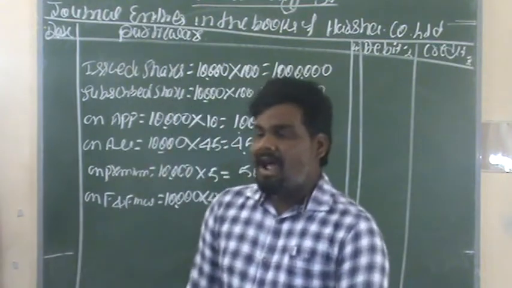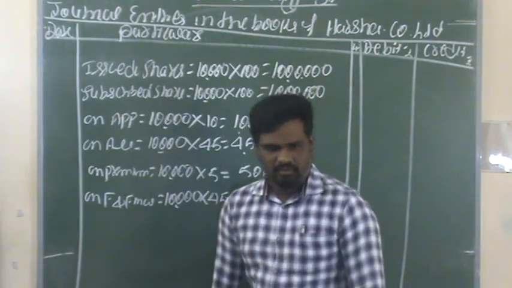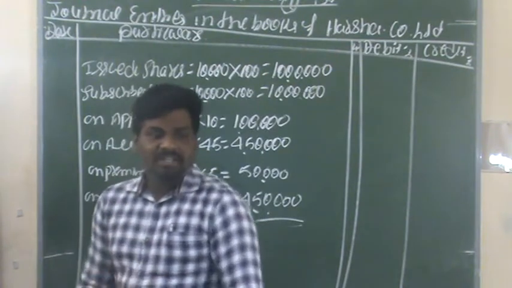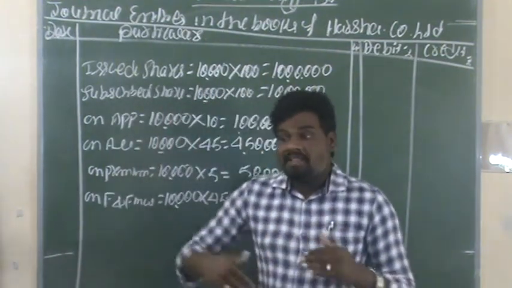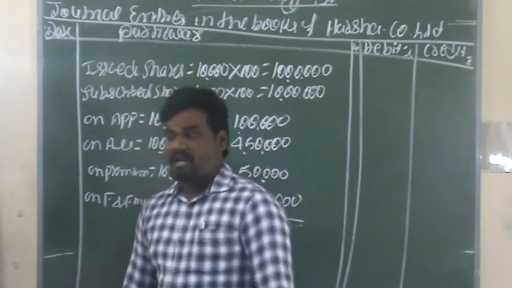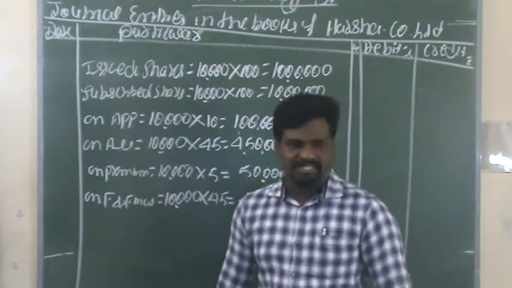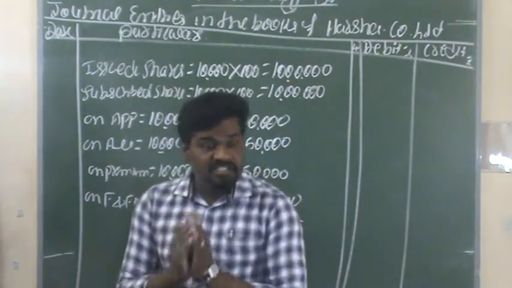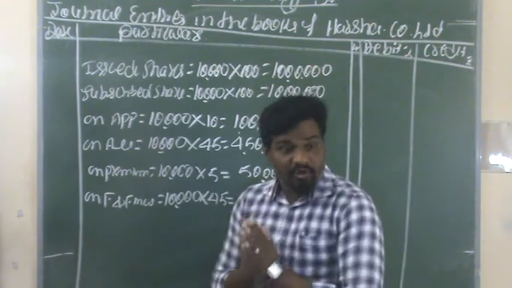In the next step, all the shares were subscribed. Archer Company issued 10,000 shares, and all the shares were subscribed and the money was duly received, except the first and final call on 500 shares.